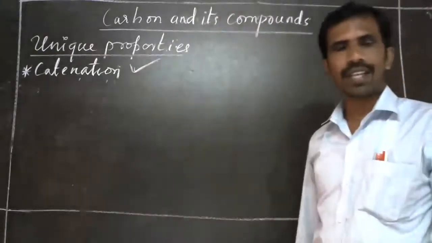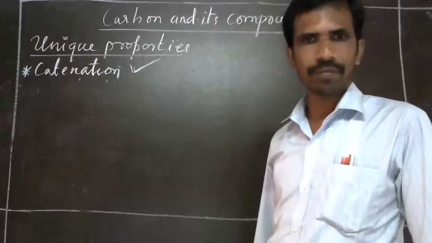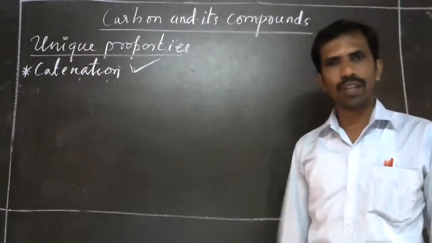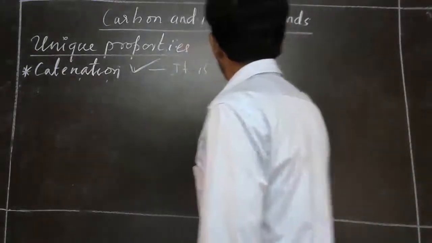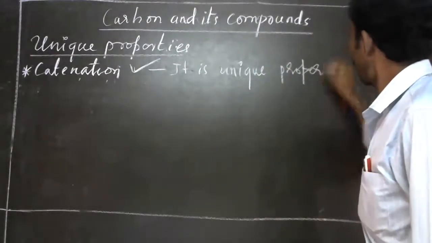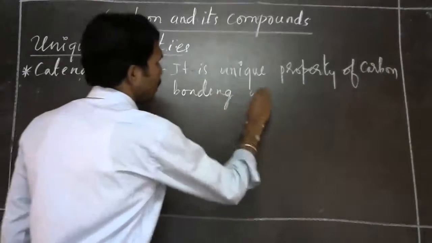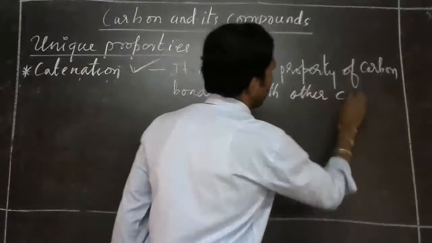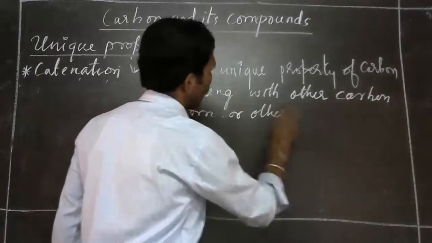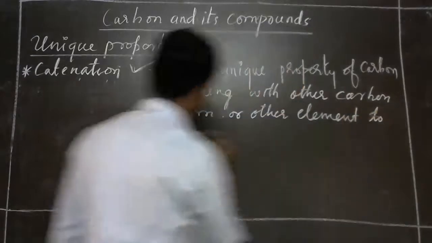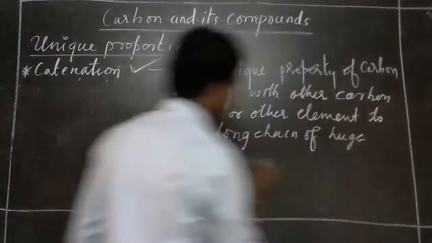Catenation is a unique property of carbon: bonding with other carbon atoms or other elements to form a long chain of huge molecules.